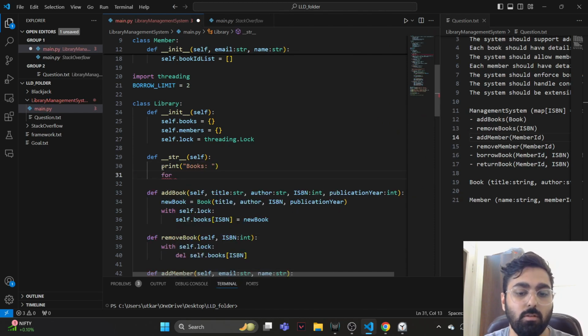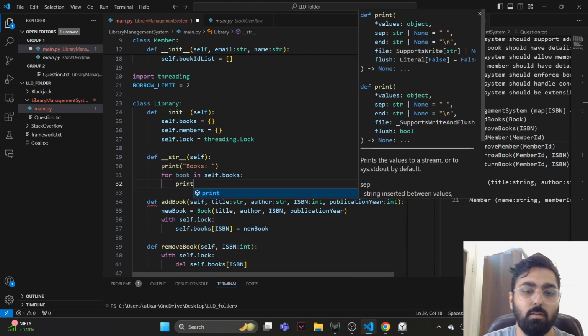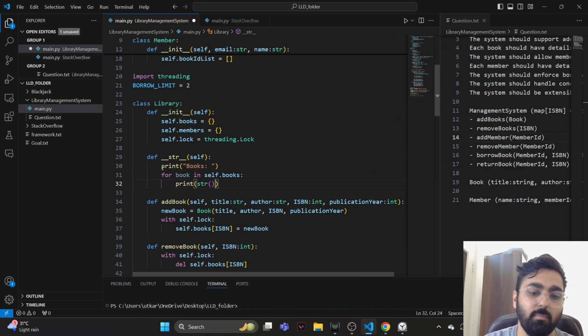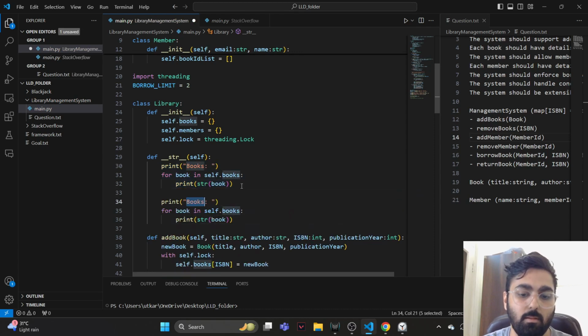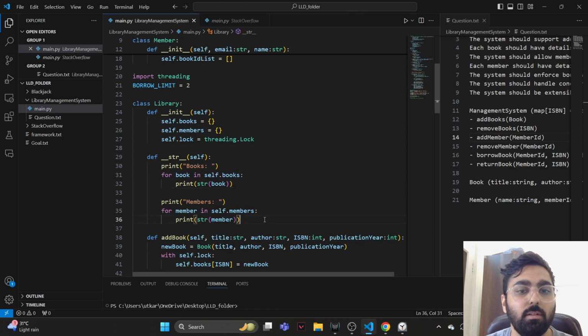Books: for each book in self.books, we print the string representation of the book, and something similar for members as well. So for each member in members, we print the string representation of member.